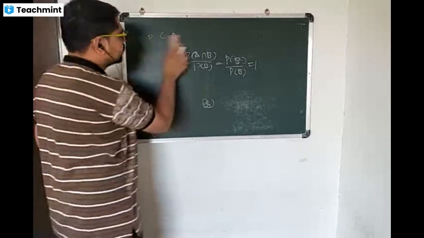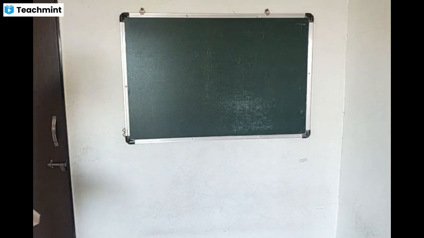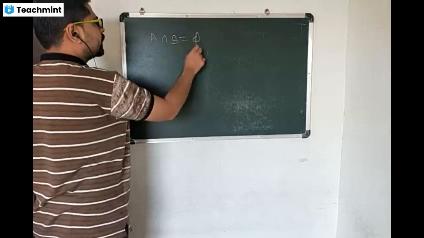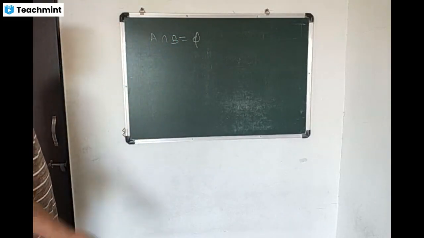And last one, A intersection B not equal to phi. So there is a set A intersection B. This is not an impossible set, or this is not an empty set.